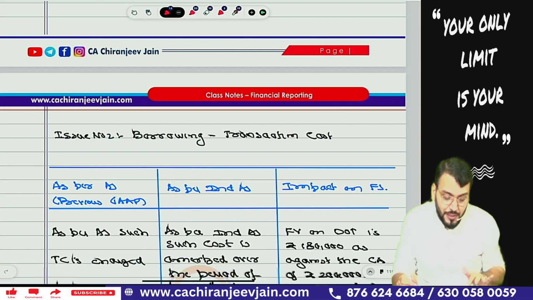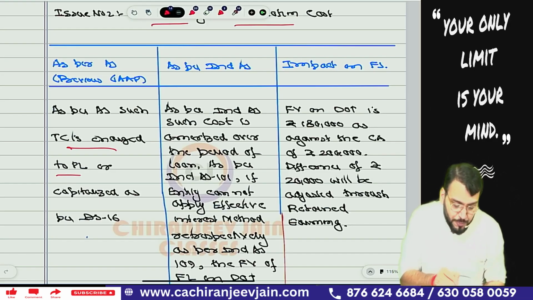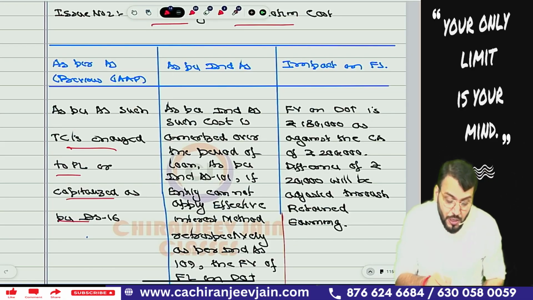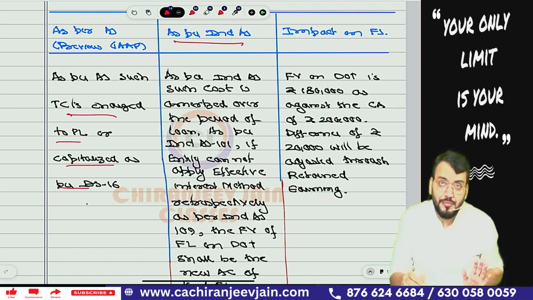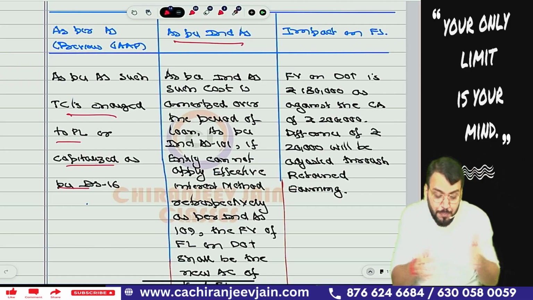Very easy. Second, borrowing transaction cost. As per AS, transaction cost will be charged to profit and loss account. It can be capitalized also as per AS 16. So either it will be charged to P&L or capitalized as per AS 16. AS 16 means borrowing cost. However, as per Ind AS, such cost will be amortized over the period of the loan.